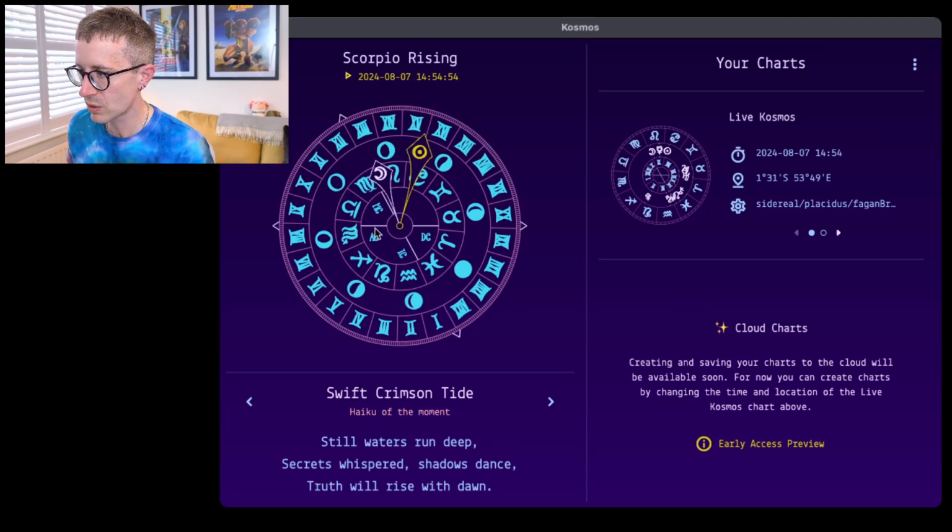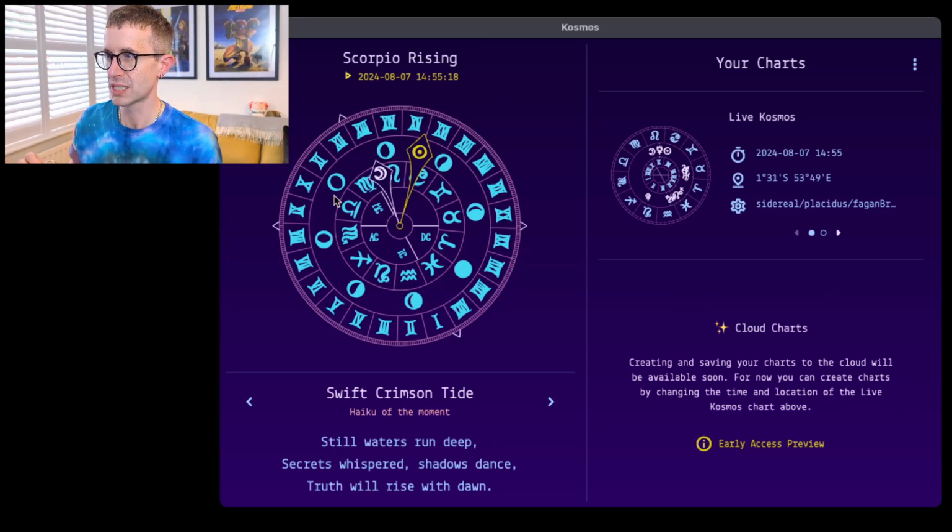We also know lots of different things about Scorpio, such as its polarity, whether it is feminine or masculine in terms of energy. We also have the elements, which of the four elements it is associated with. There are lots of different pieces of astrological information that we can derive from the positions of these various bodies and what our sign is.